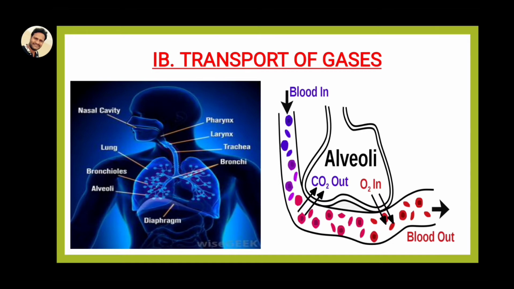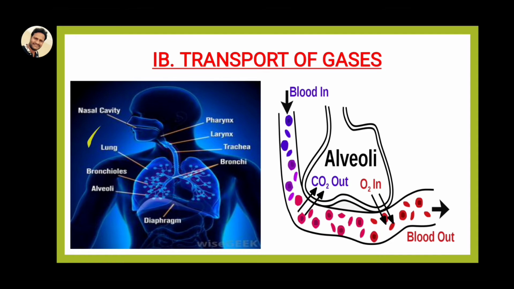So here, in the human respiratory system, intake of oxygen is carried from the environment to the lungs. Inhalation is the process called the intake of oxygen, and the wastage gas formed in our body, CO2, going from the lungs to the environment is called expiration. So these are the two ways, inspiration and expiration.